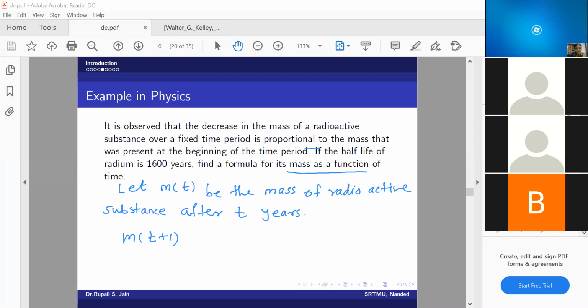No, ma'am, it is not visible. What do you see now? Only m of t plus 1 minus m of t, which is equal to minus k times m of t. No, ma'am, it is not visible. How is that possible?